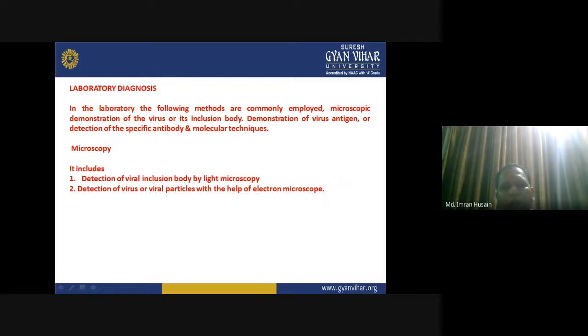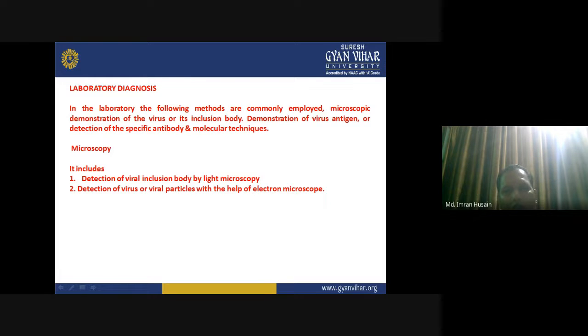In the laboratory, the following methods are commonly employed: microscopic demonstration of virus or its inclusion body, demonstration of virus antigen or detection of the specific antibody in the specimen, and molecular techniques. So all these things are essentially very important when it comes to the laboratory diagnosis of viral diseases or these viral specimens.